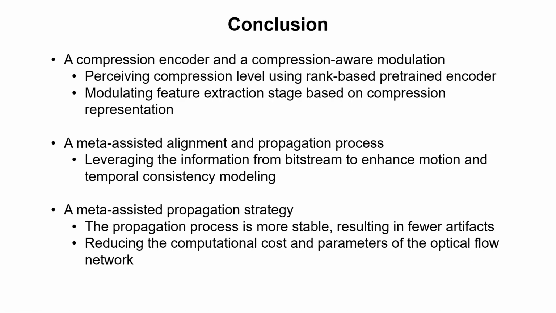In this paper, we present a novel compression-aware video super-resolution approach to deal with various compression. The key of this method is the design of a compression encoder, which implicitly models compression in a frame into a representation. The pre-training process is treated as a learning-to-rank task. Compression-aware modulation modules conditioned on that representation are inserted into base models to achieve compression-aware VSR. Metadata such as motion vectors and residual maps are leveraged in motion compensation and propagation modules to further improve the VSR performance. Extensive experiments demonstrate the effectiveness of the proposed method.